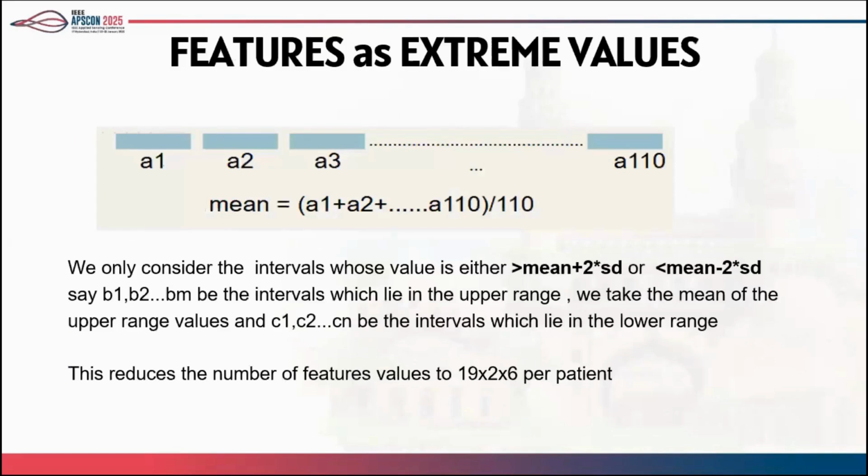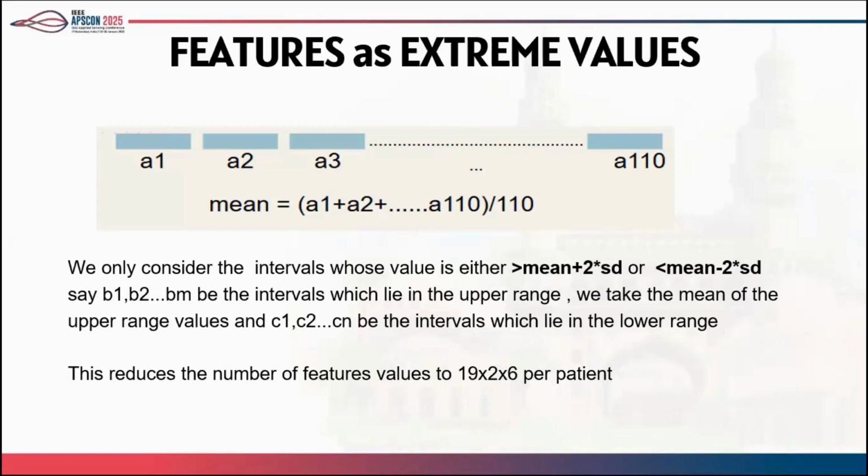Now we will look to optimize these parameters, as this is too large for a model and the model can hallucinate because of this. So we calculated the mean and standard deviation, and we are considering only those intervals whose value lies outside this range: greater than mean plus 2 times SD or less than mean minus 2 times SD. So in short, we are just considering the extremities.